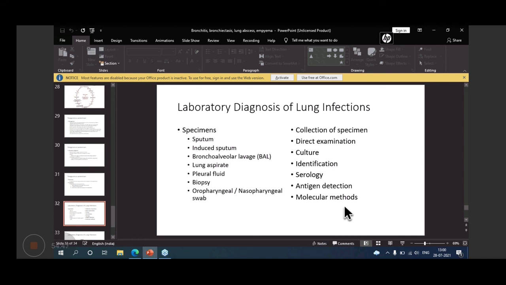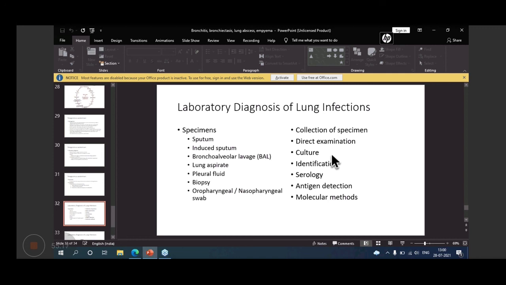Then once you've grown on this culture medium, then you have to identify. Identification will be different for different bacteria, whether it's a member of Enterobacteriaceae, maybe a non-fermenter. So depending on Mycobacterium tuberculosis, or even viruses, different cell lines are used with fluorescent antibody for viral growth. Then serology, antibody detection can be done.